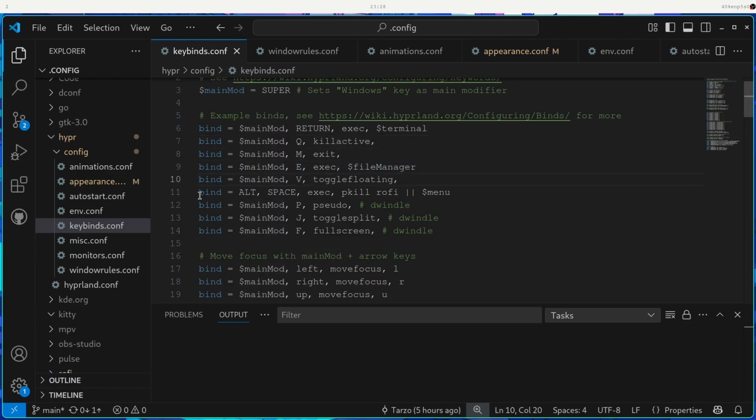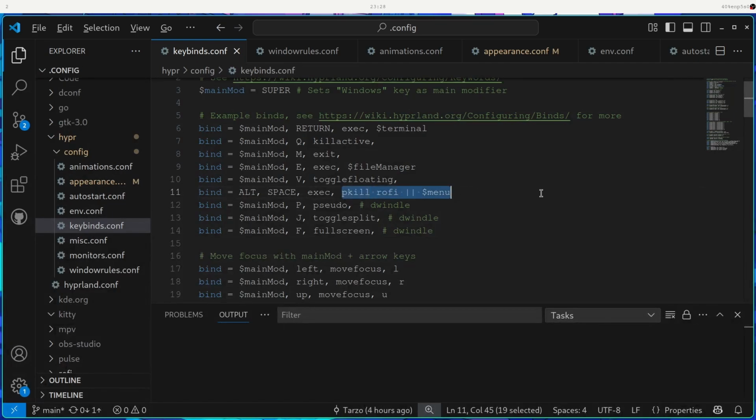But here you will see a bit of something interesting. I'm using Alt space for Rofi. Mostly because I am used to using Alt space for Flow Launcher on my Windows system. I'm so used to it that I really do enjoy using Alt space, because I have built up muscle memory on it. That's that.